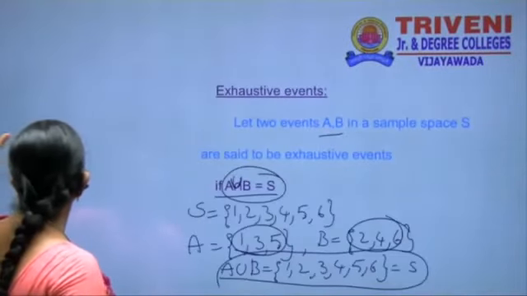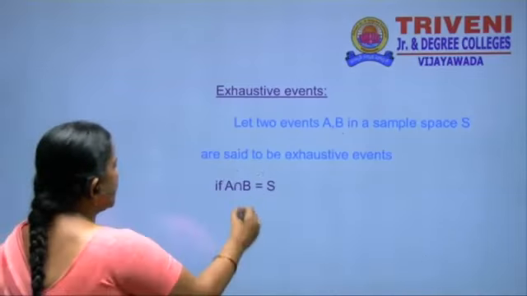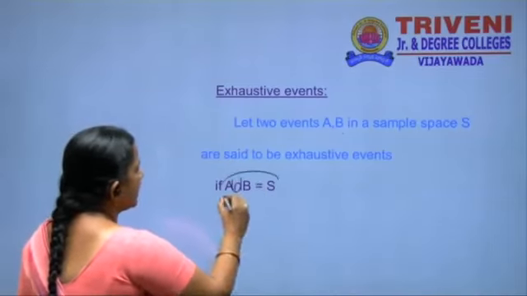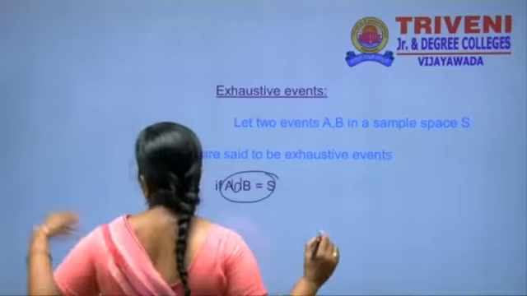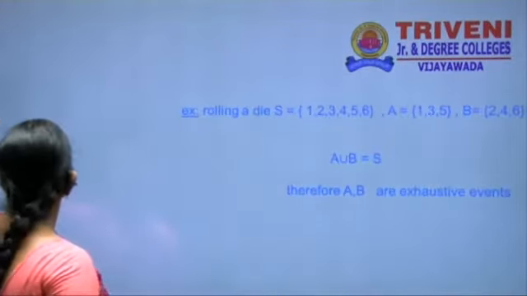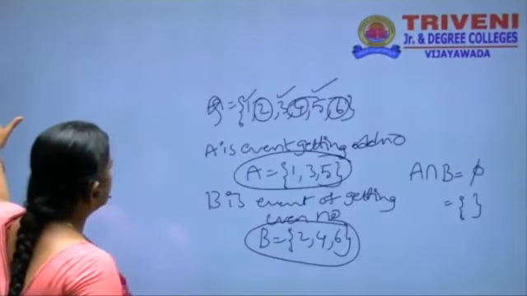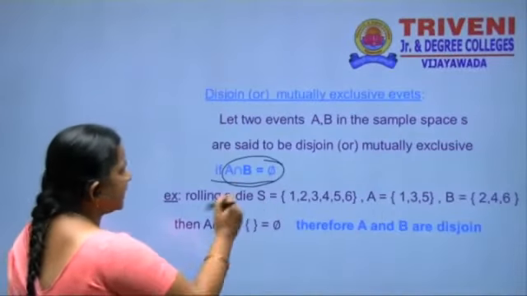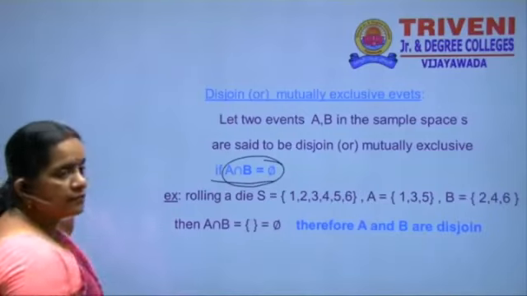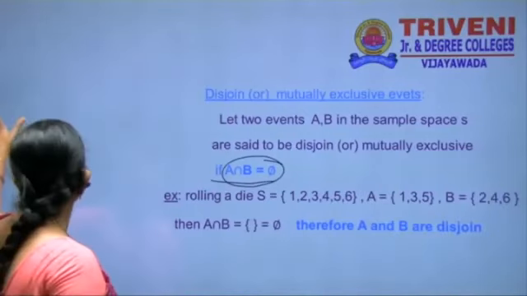In the exhaustive event, we have A union B is equal to S. And mutually exclusive means A intersection B is equal to phi.